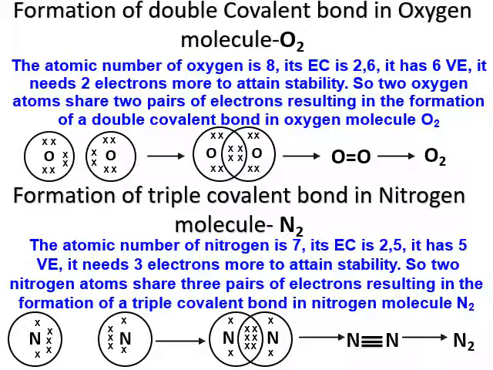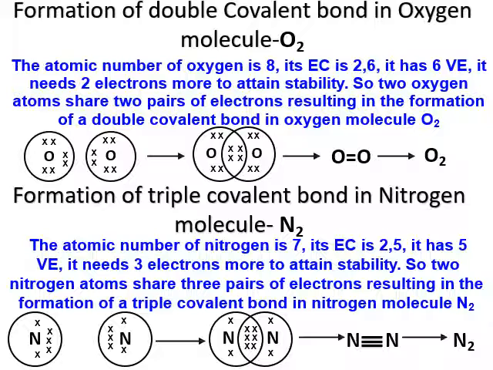Formation of triple covalent bond in nitrogen molecule N2. The atomic number of nitrogen is 7. Its electronic configuration is 2,5. It has 5 valence electrons. It needs 3 electrons to attain the octet or stability condition.